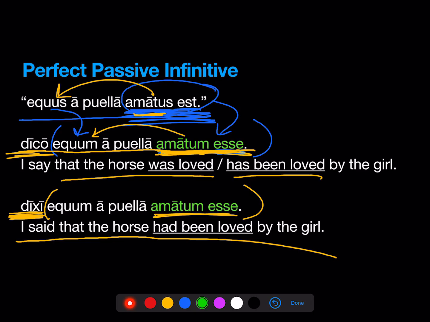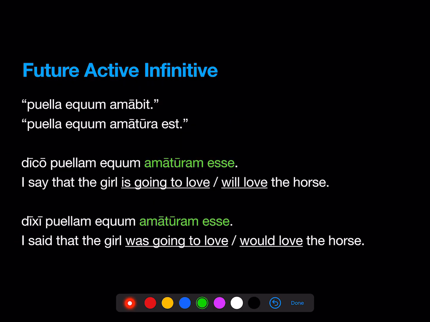You can see here, the Latin is actually easier than the English. English is tricky. Latin's pretty simple. I can change the tense of this lead verb and I don't have to change the contents of the indirect statement. Because in the direct statement, this is happening: the horse was loved by the girl. The horse has been loved by the girl. It's happening before the time that I say it.